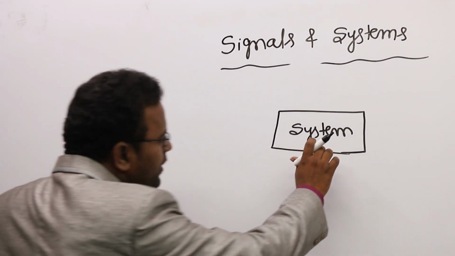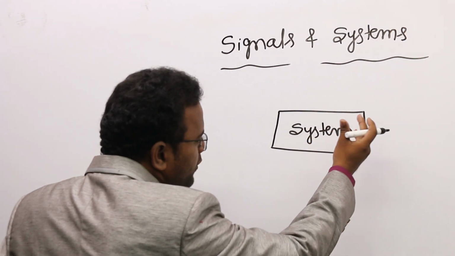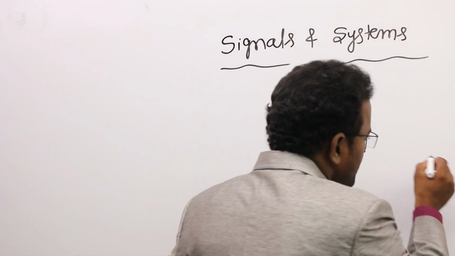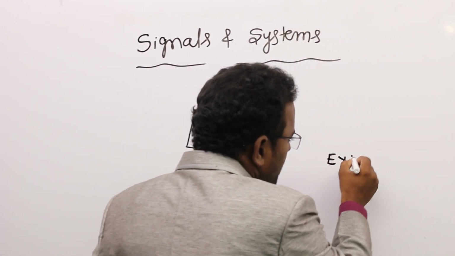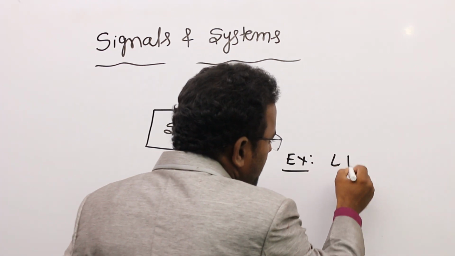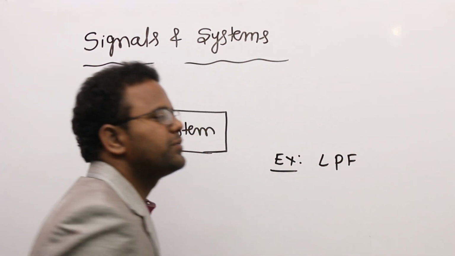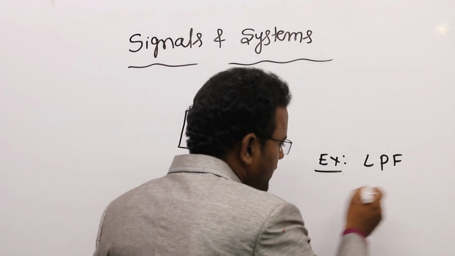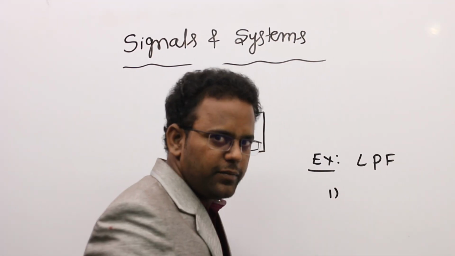What is the meaning of meaningful interconnection of physical devices and components? For example, students, suppose we want to design a low pass filter. For designing the low pass filter, what are the components we needed?